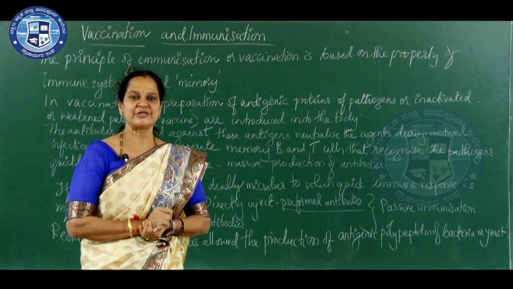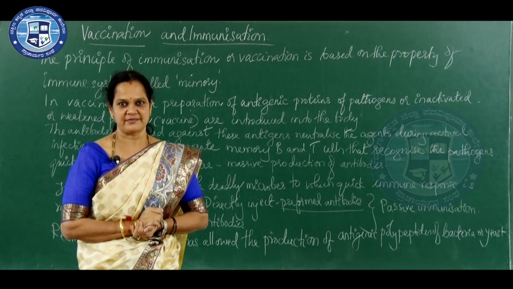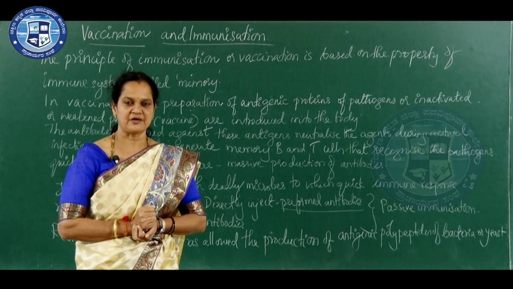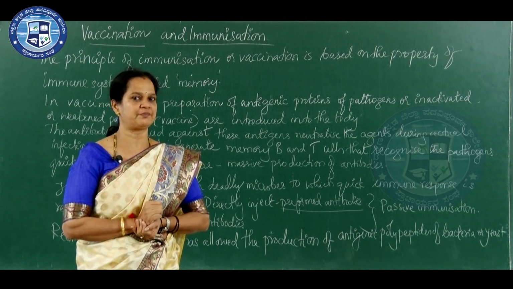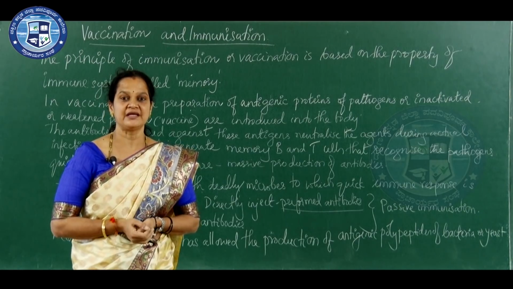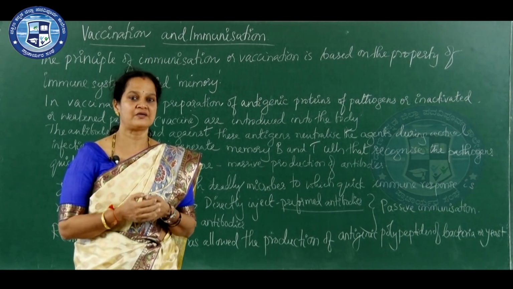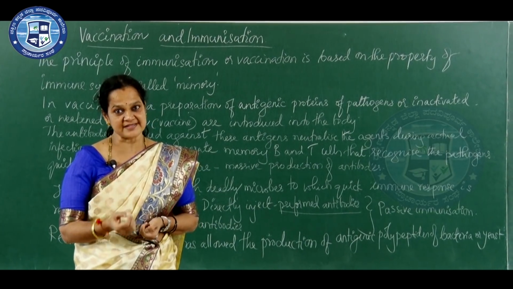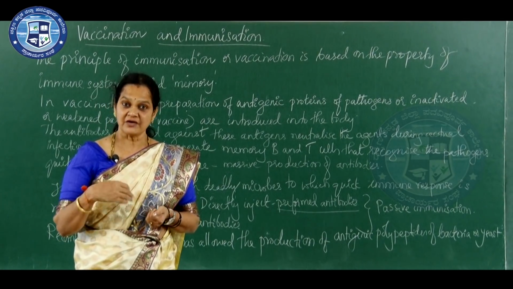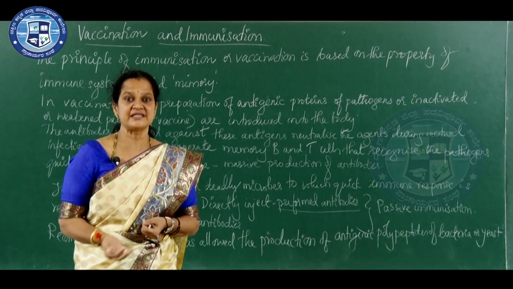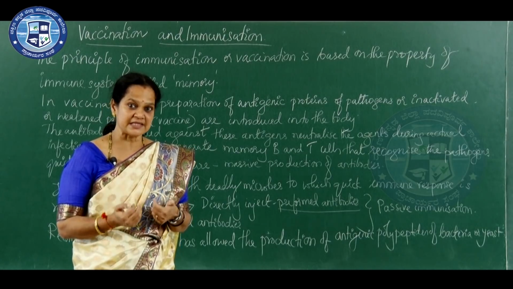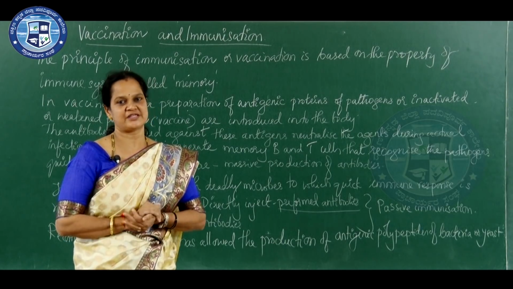When we introduce any pathogen, maybe in the inactive form, or killed antigen, or an antigenic component of the pathogen into the body, that preparation is called vaccine, and the introduction of such vaccine is called vaccination. What follows vaccination is called immunization. What happens after vaccination in the body is called immunization.